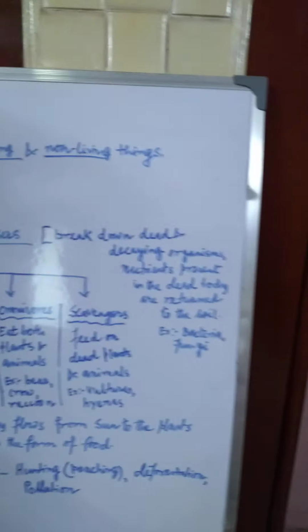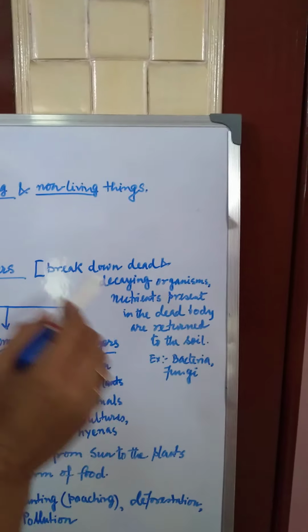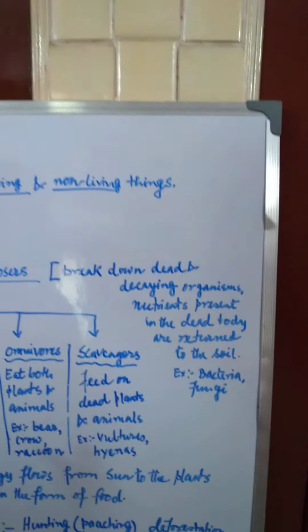Now how are the minerals mixed with the ground? Naturally, and by the action of the decomposers. Because when the decomposers feed on dead and decaying organisms, they break down the complex substances into simpler ones. Now recall that in photosynthesis, plants form the simplest carbohydrate, glucose, which is a simple one.